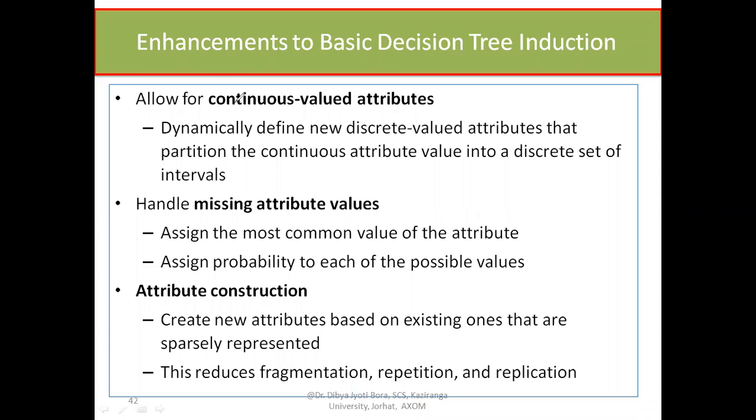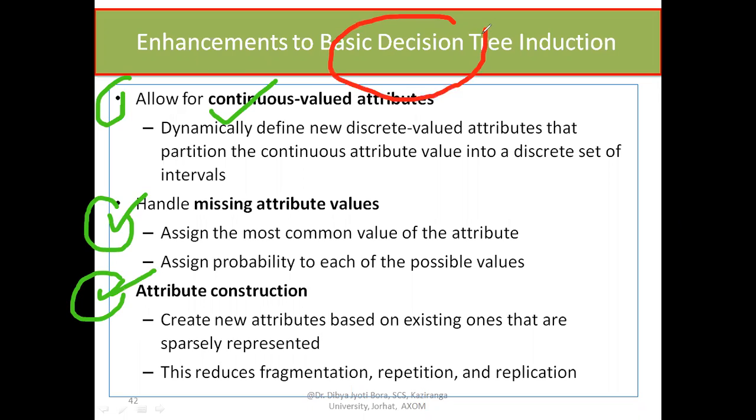Like few points that you may know: if you allow the continuous valued attributes, if you handle the missing attribute values, okay, if you go for a constructive method for attribute generation, then if you allow these things, our basic decision tree induction will be an improvised version.